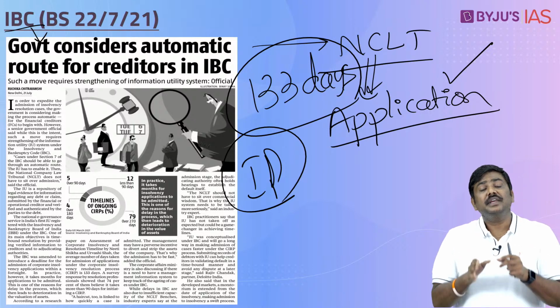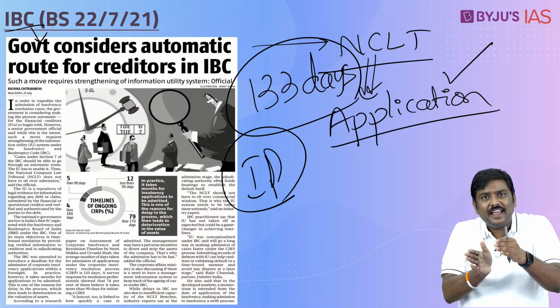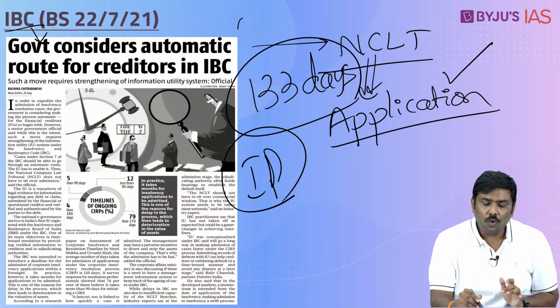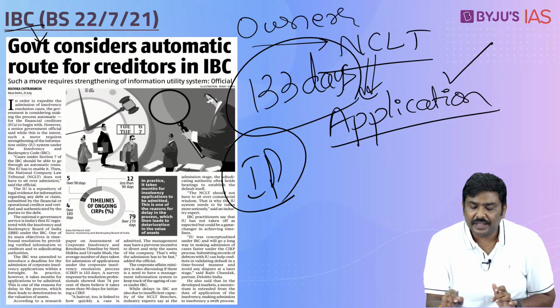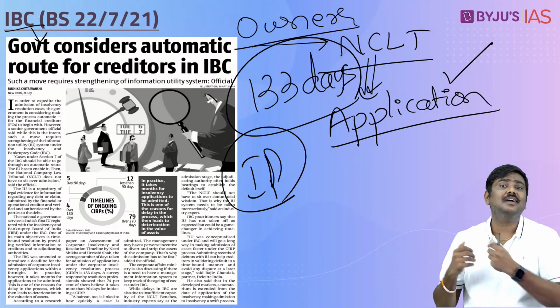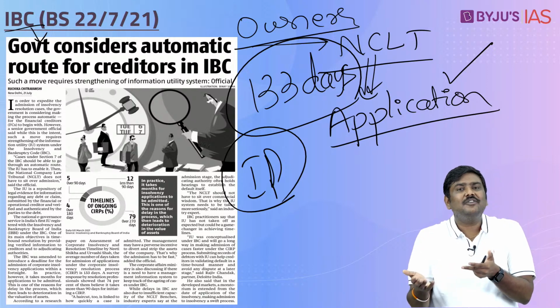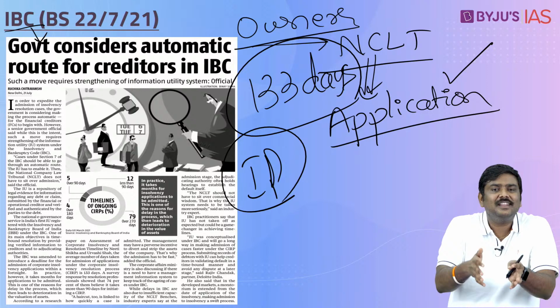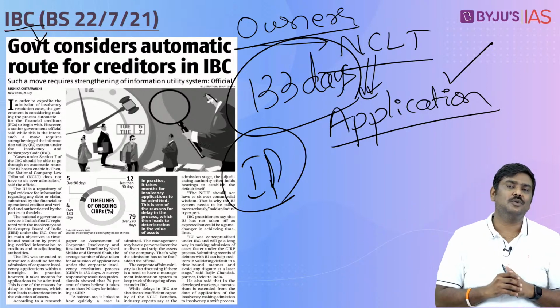Now the problem is, if it takes 133 days to admit this case, during that period, the owners or the promoters of the company can simply divest or sell away the assets of the company. Don't you think that will affect the recovery of the creditors who are taking this company to insolvency resolution?